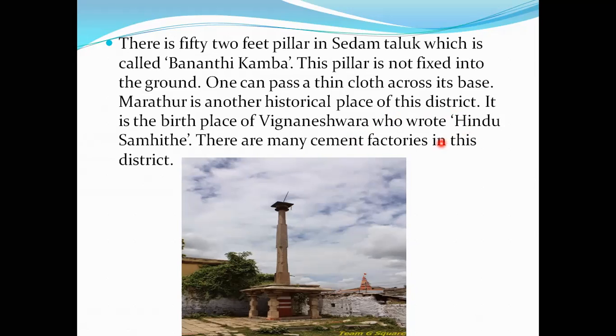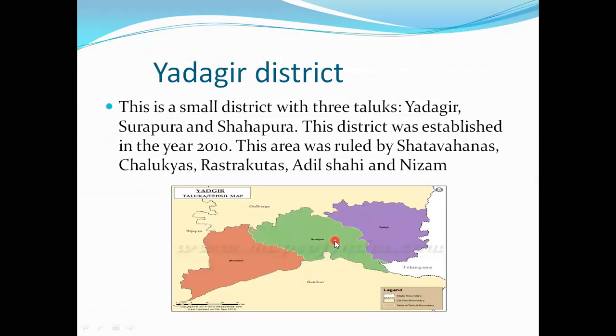Vigneshwara wrote Hindu Samhita. Okay, there are many cement factories in this district. Which district? Kalburgi district. Next, we have to move on to the Yadgiri district. Okay, Yadgiri district in Kalburgi division.